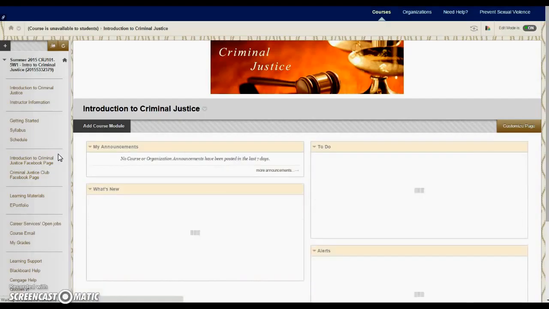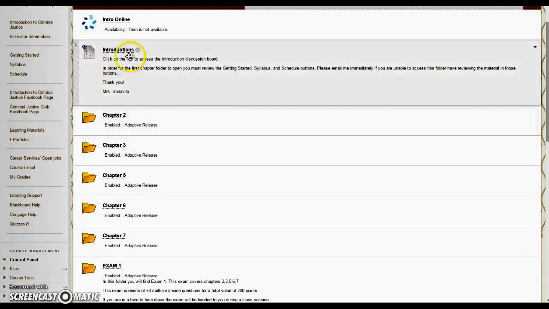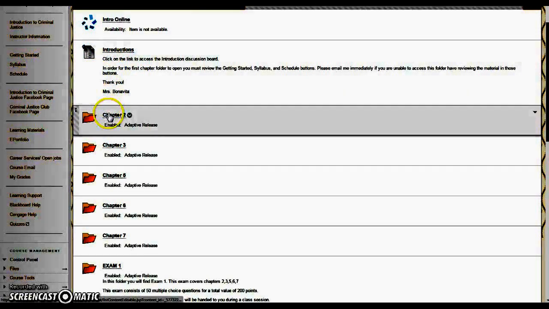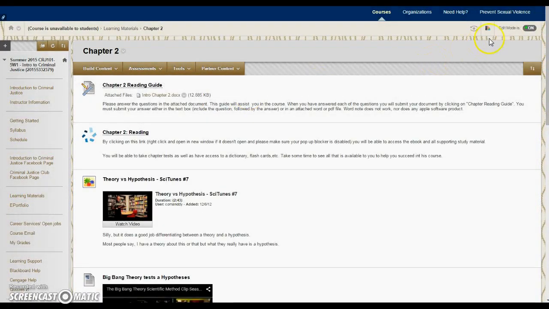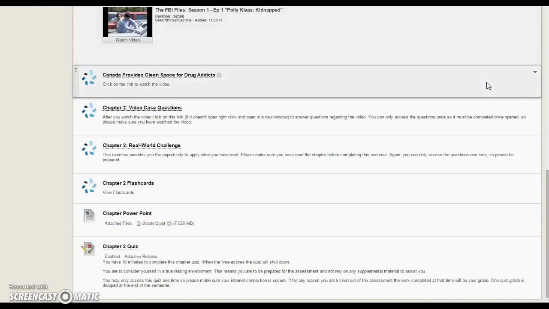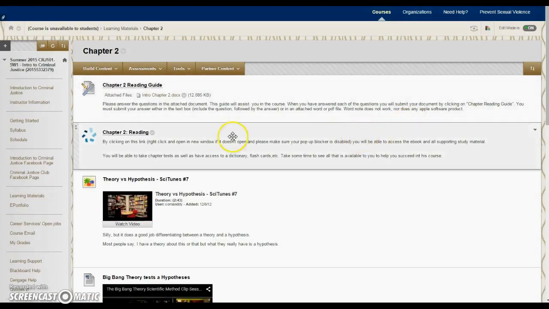So I'm going to go back. All right. So once you complete, again, the introductions, you complete the Getting Started button, you go through the syllabus, you review the schedule, the Chapter 2 folder will appear for you. When you go into the Chapter 2 folder, all the material that you will need to be successful in this chapter is located here. So every chapter is set up essentially in the same format.